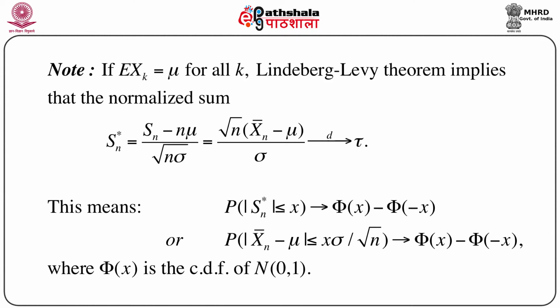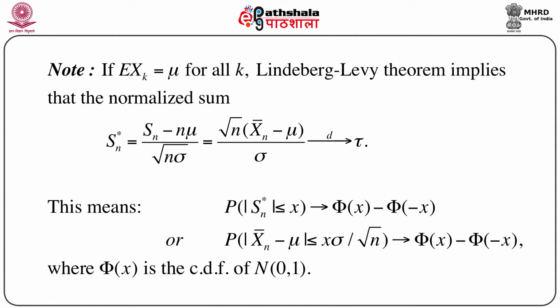Now let us note one important thing. If we assume that expectation of Xk equals mu for all k, then the Lindeberg-Lévy theorem basically implies the following for the normalized sum. Normalized sum means we define Sn star as Sn minus n mu by square root of n sigma, that is equal to square root of n into Xn bar minus mu by sigma. This converges to tau in distribution. Now what is the meaning of this convergence? That means Sn star converges in distribution to tau, where tau is a standard normal variable.